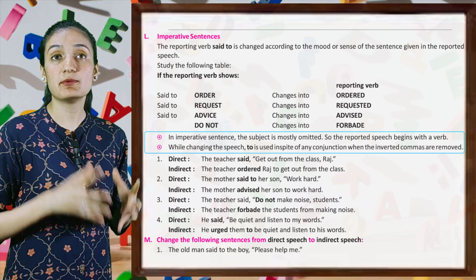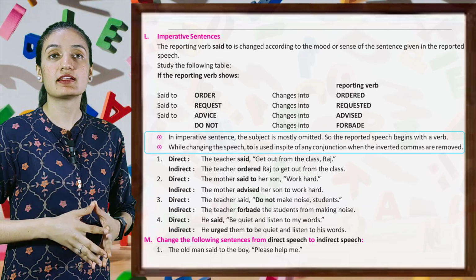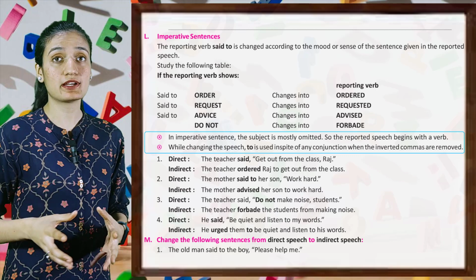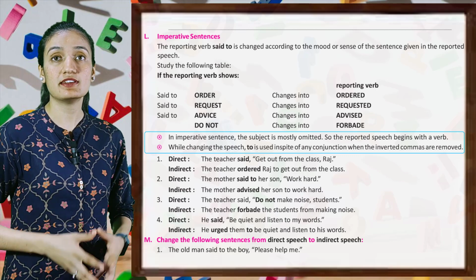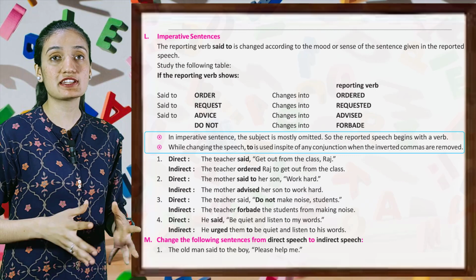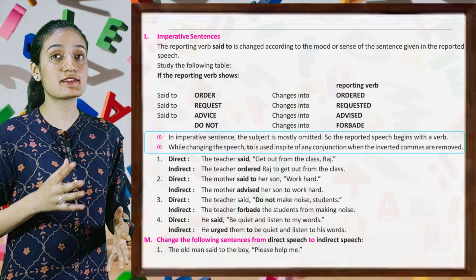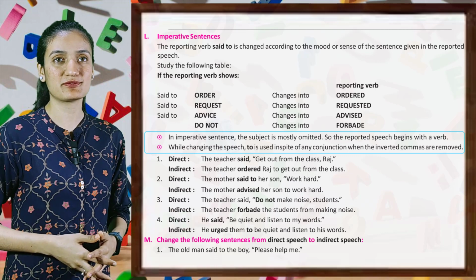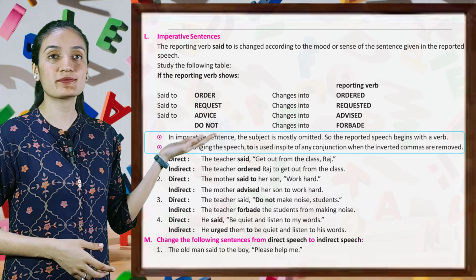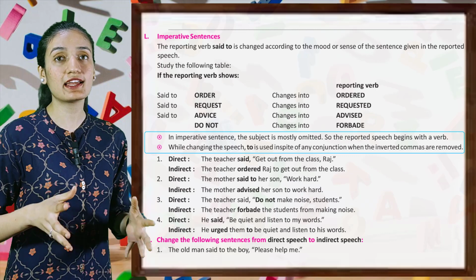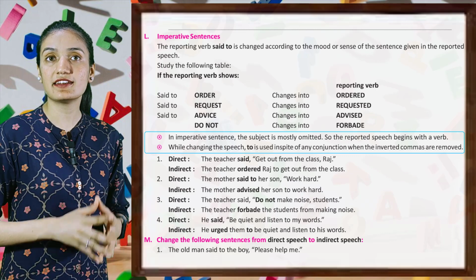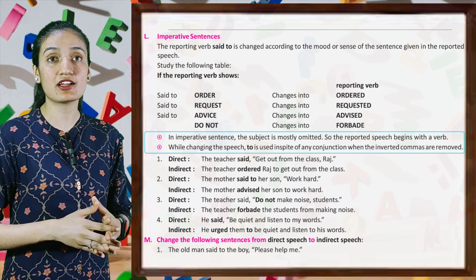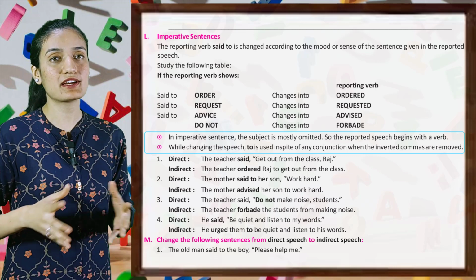So students, in imperative sentences, the subject is mostly omitted. So the reported speech begins with a verb. While changing the speech, to is used in spite of any conjunction when the inverted commas are removed. Now, direct, the teacher said, get out from my class, Raj. Indirect, the teacher ordered Raj to get out from the class.